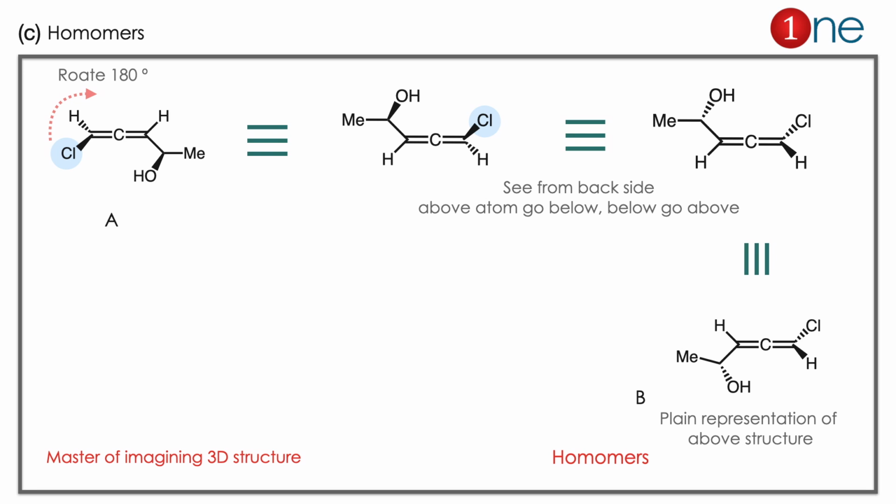When you see it from the back side, all the stereochemistry is reversed. OH above the plane goes below the plane. Chlorine above the plane goes below the plane. Hydrogen below the plane goes above the plane. If you write it in simple form, it will be the B structure. So A and B are the same, both are homomers.